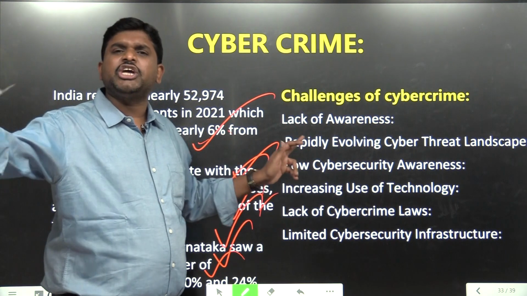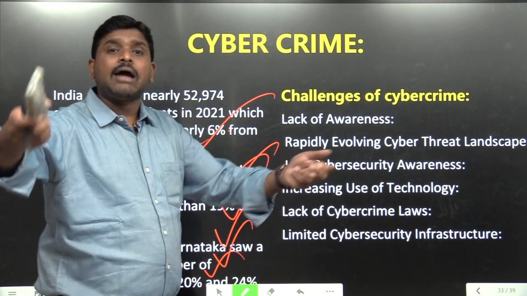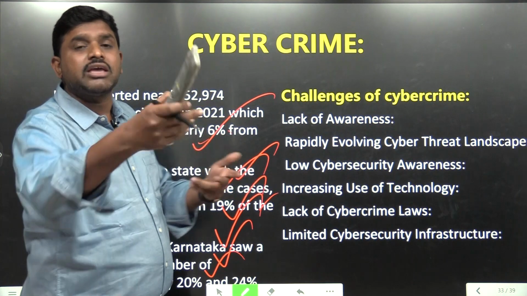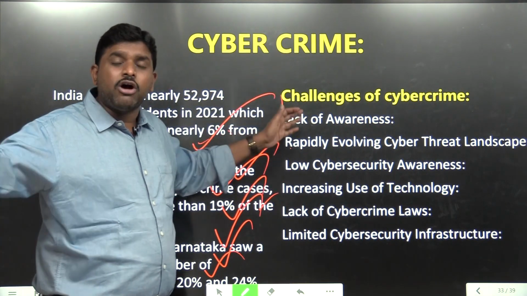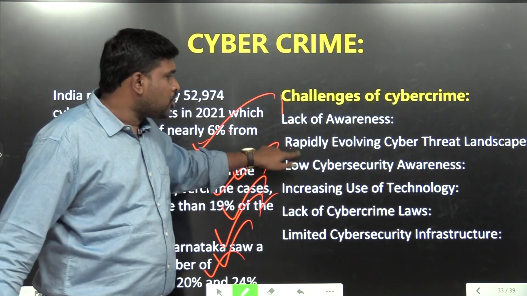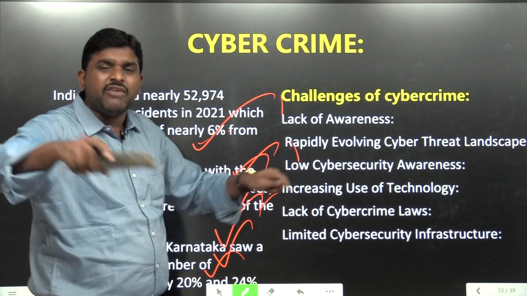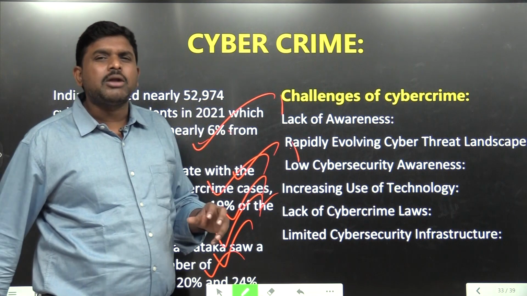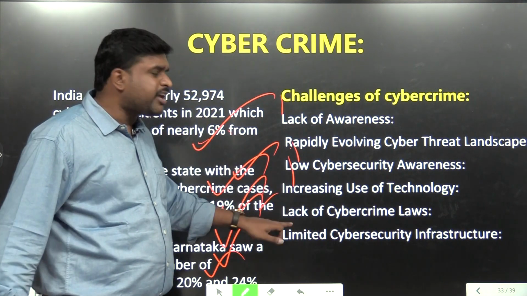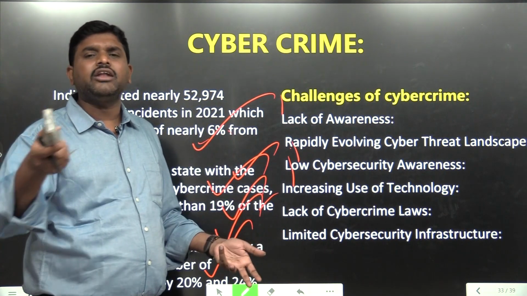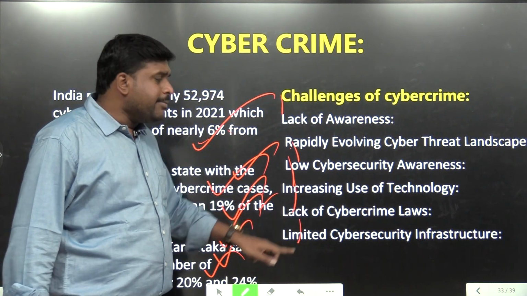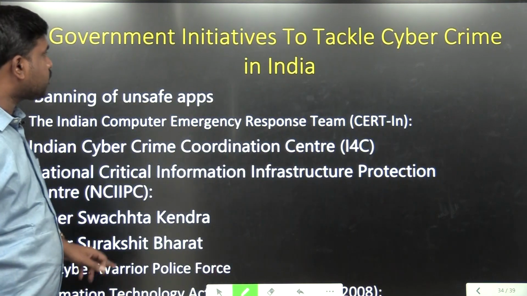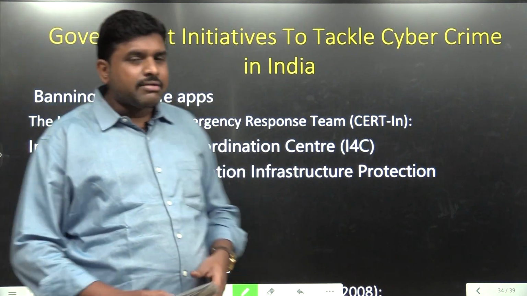Lack of awareness. We share our passwords. We give our laptops. Sometimes we open our Gmail and give our laptops, and they can misuse it. Rapidly evolving cyber landscape. Low cyber security awareness. We don't have any firewalls. Our passwords are not strong. Increasing use of technology. Lack of cyber crime laws. Limited cyber security framework. What are all the initiatives taken by the government of India?